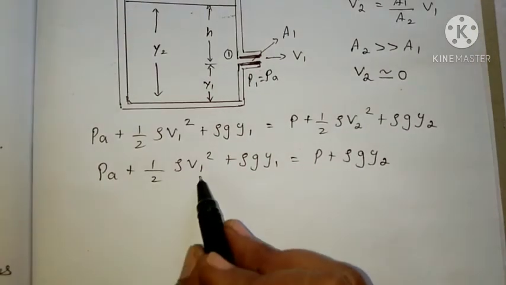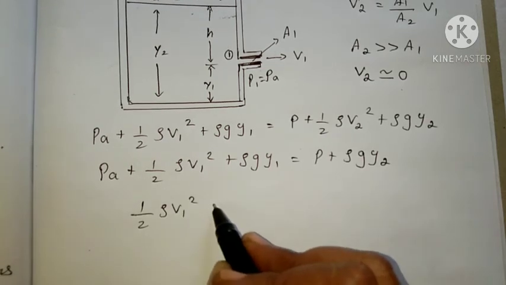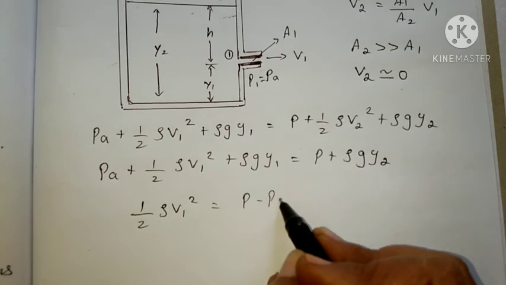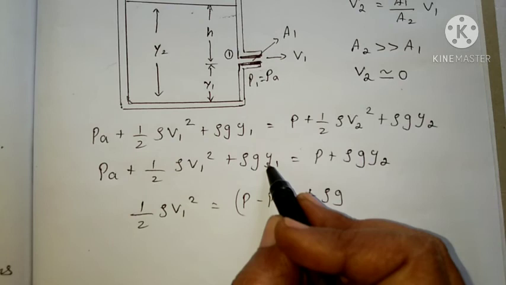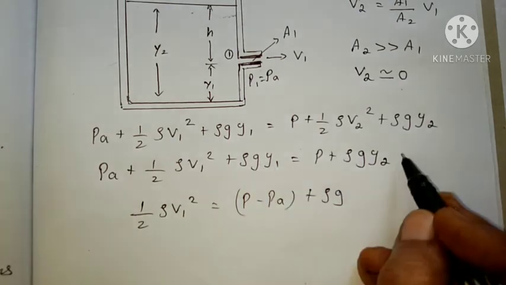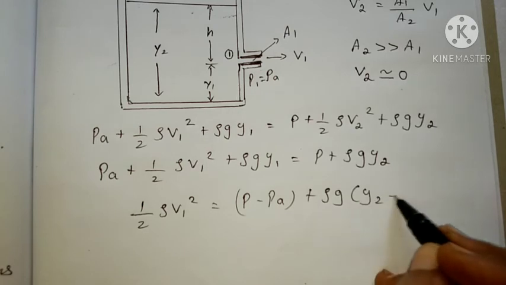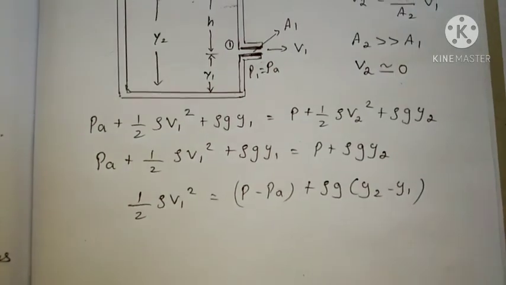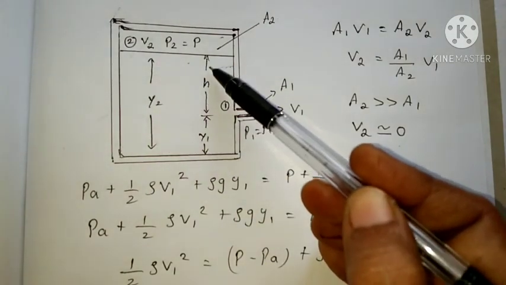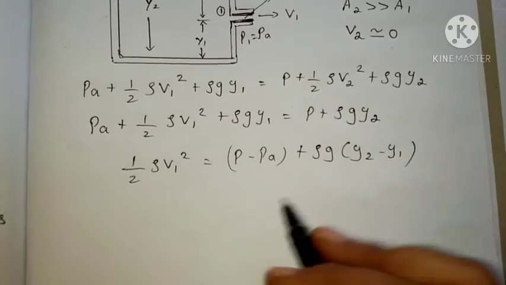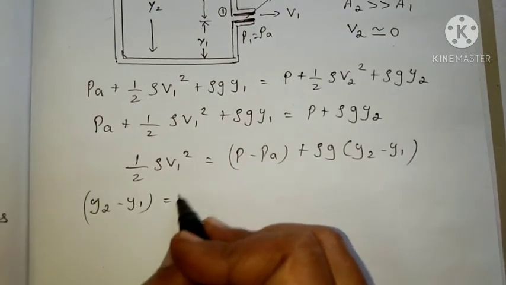Then we can arrange the equation. You want to find out V1. That is half rho V1 square equal to P minus PA plus rho G into Y2 minus Y1. Okay, this rho G Y1, take it on the right hand side. So we can write rho G into Y2 minus Y1. From this figure, Y2 minus Y1 is equal to this height H.